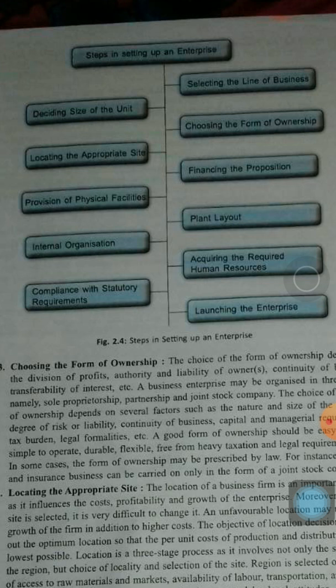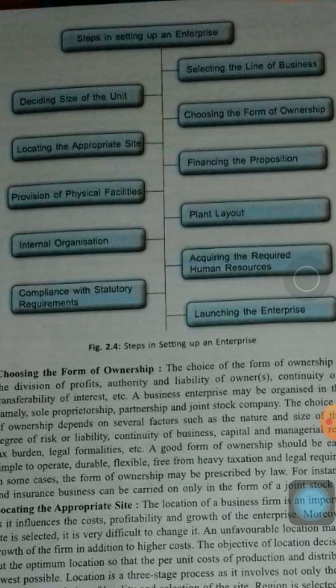So the form of ownership may be decided by understanding the required capital. If the capital involved is very less, then the sole proprietorship form can be adopted, because there will be no other person to share the profit. But at the same time, there will be no person to bear the risk and supply the finance. So if much finance is needed, then partnership will be a better option. And if huge capital is required, then there is no other option except a joint stock company. So an entrepreneur has to decide the form of ownership.